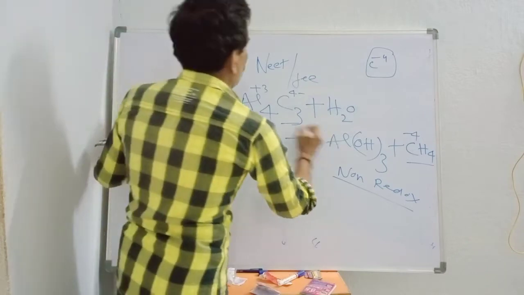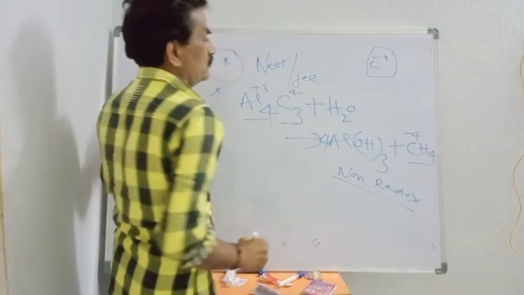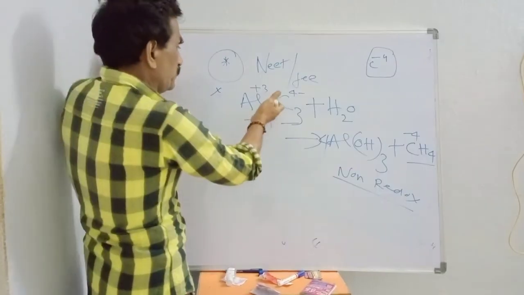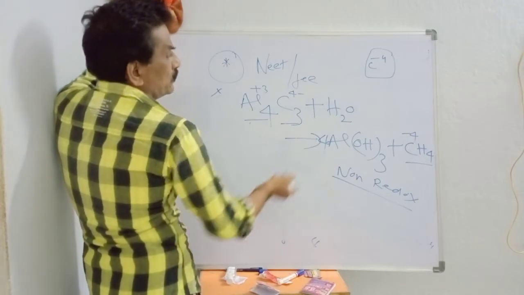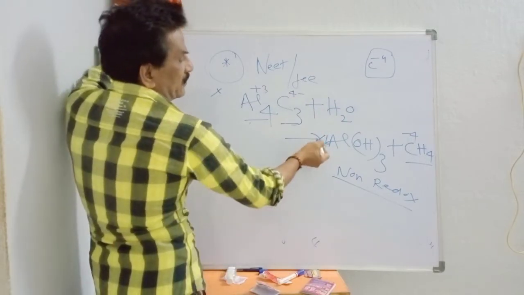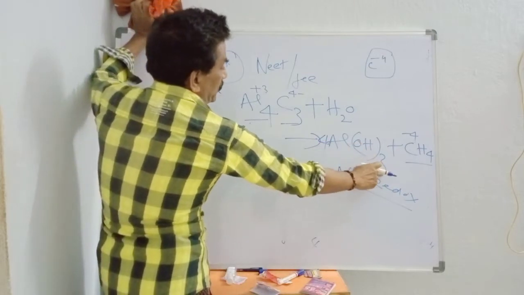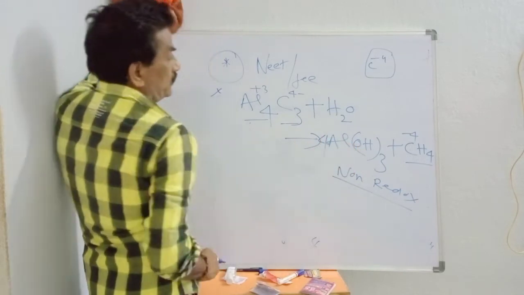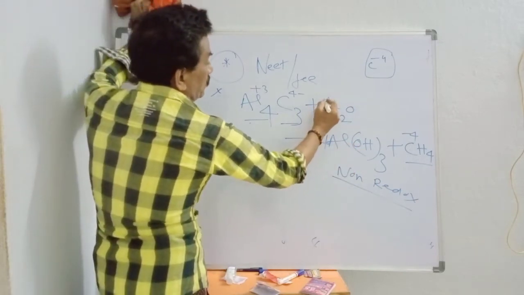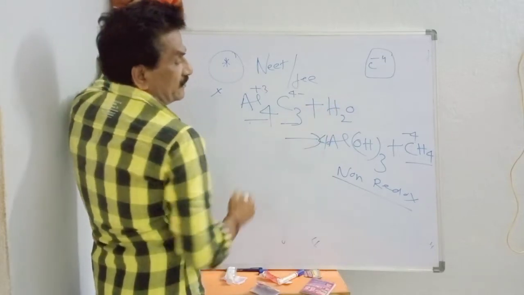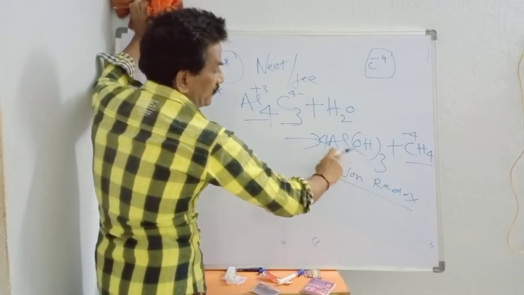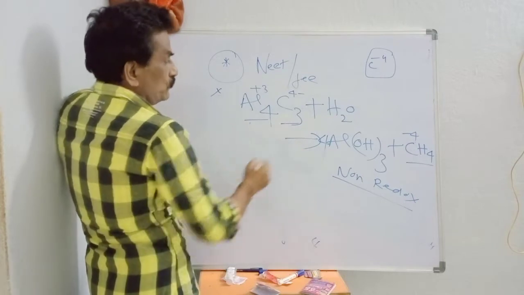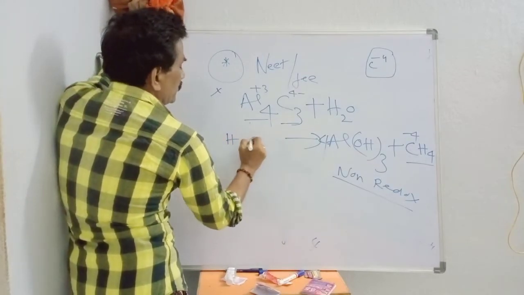You can balance this equation. Al4C3, you can balance the equation. How many H2Os are there? Now 4 into 3, 12 H. 12 O's are there. If you multiply by 6, you get 6H2O, 12H. So going on, H2O you simply write as HOH.